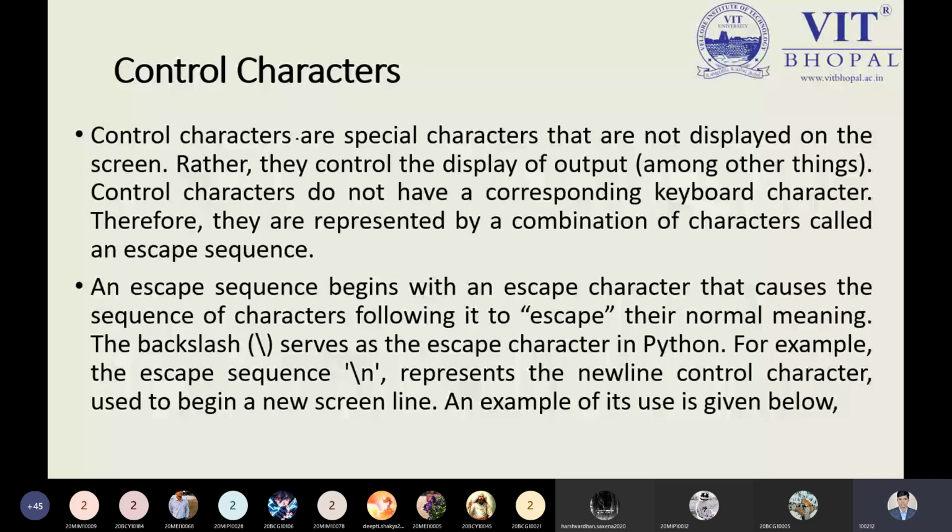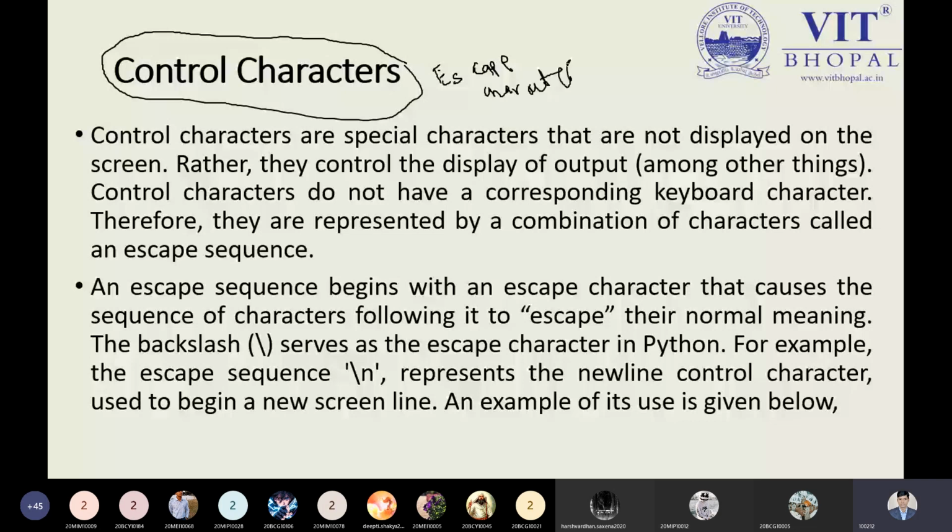These control characters are recognized as escape characters. So these are special characters or escape characters, and each has its own different meaning, which we can learn.